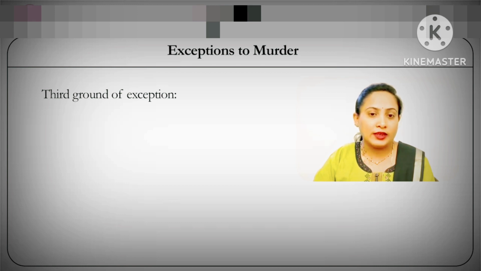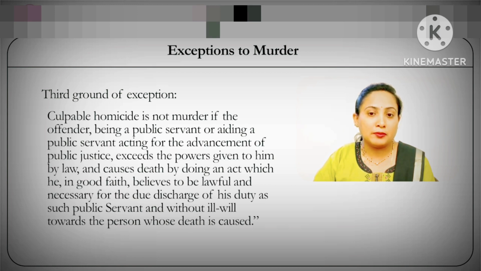Now, this is a case wherein culpable homicide will not become murder if the offender, who is a public servant or is the one who is aiding the public servant, while acting for the advancement of public justice, exceeds the power given to him by the law and causes the death of that victim by doing an act which he in good faith believes to be lawful and necessary for the due discharge of his duty as a public servant, and without any ill will towards the person whose death is caused.